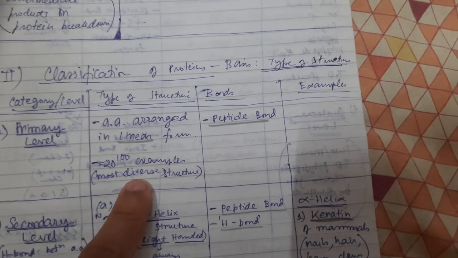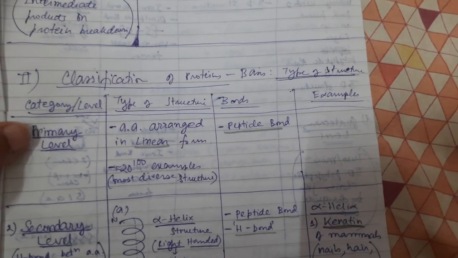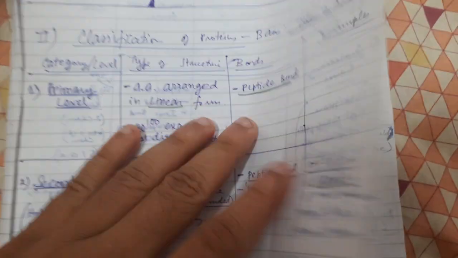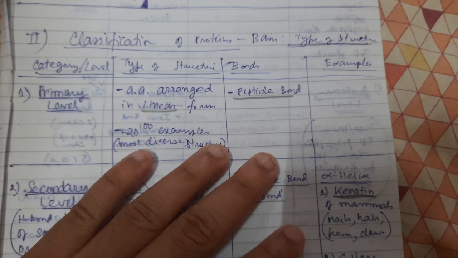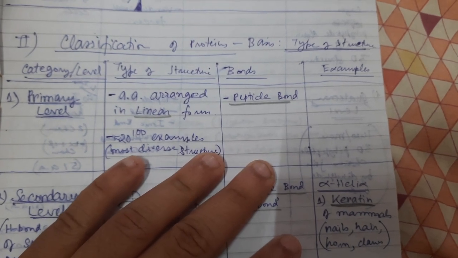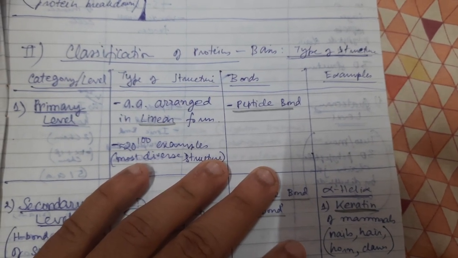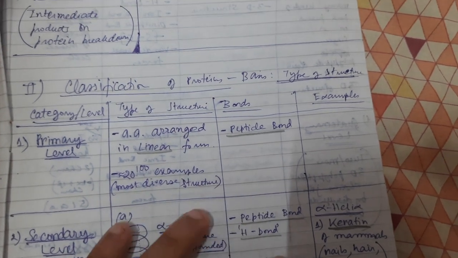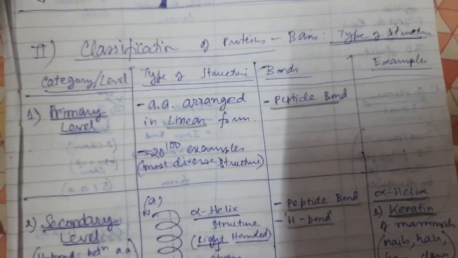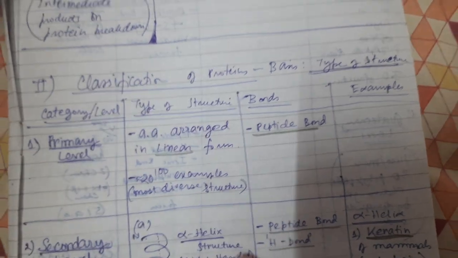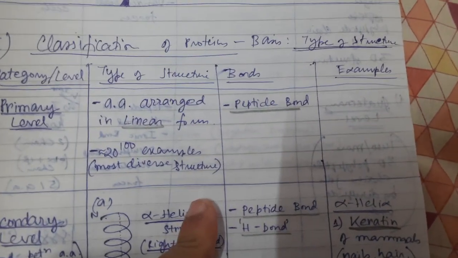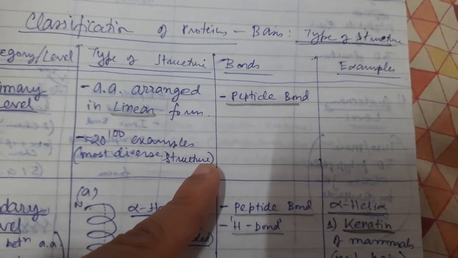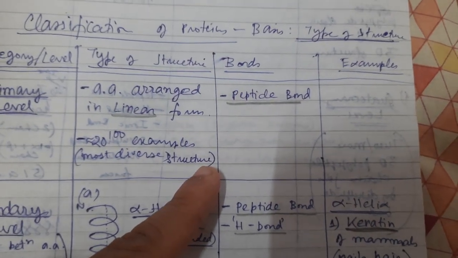So this is it. And since there are commonly 20 different amino acids, if a protein is for example 100 or 200 amino acids long, then we can say how many different types of proteins there can be due to the different combinations or permutations.